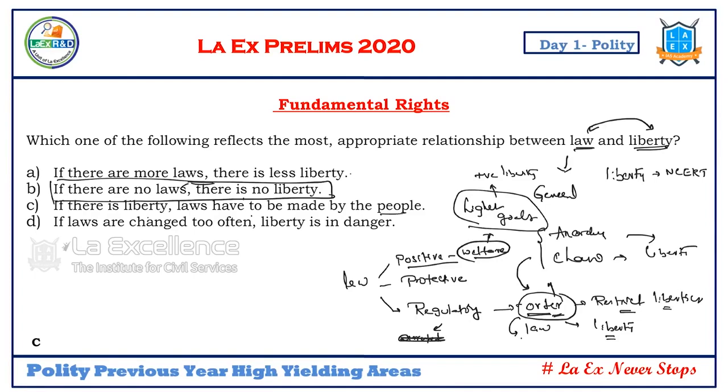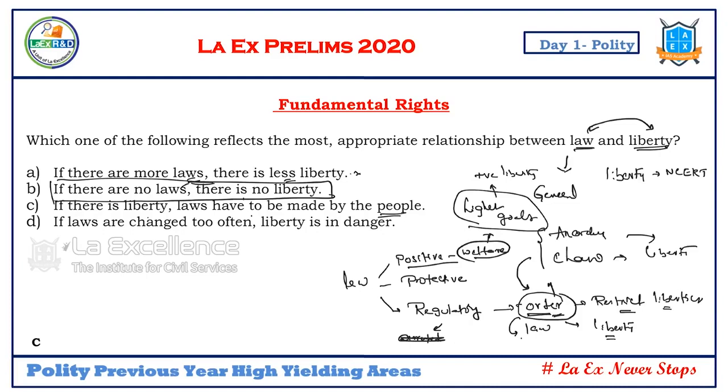So either the laws are made by the people or by dictators, etc. The laws can be restrictive and regulatory. So we need certain laws. I mean, if you say there are more laws, there is less liberty. So, what kind of laws? If it is welfare-oriented, obviously the statement goes wrong. So what kind of more laws is the question.